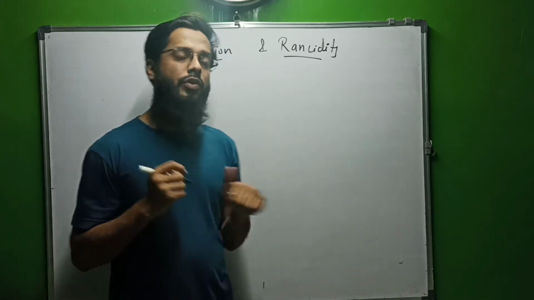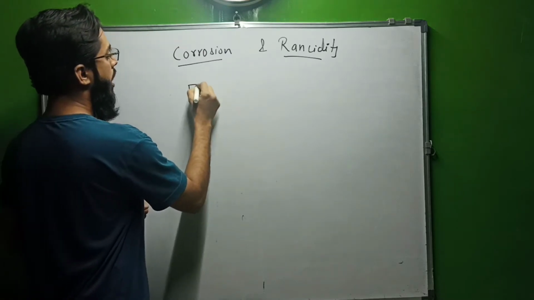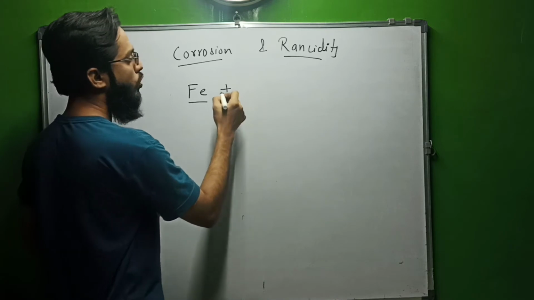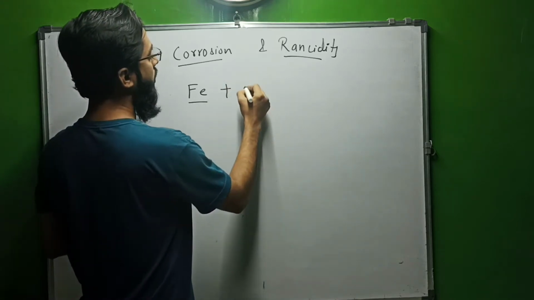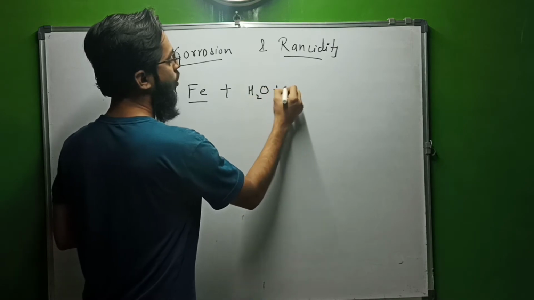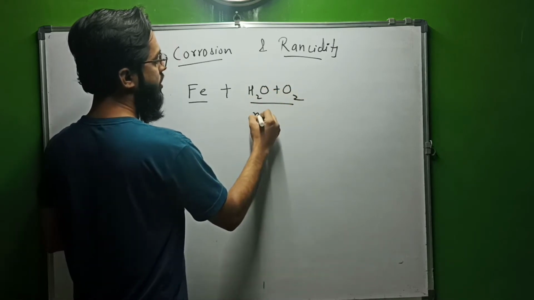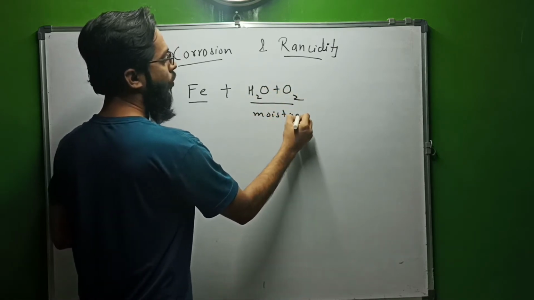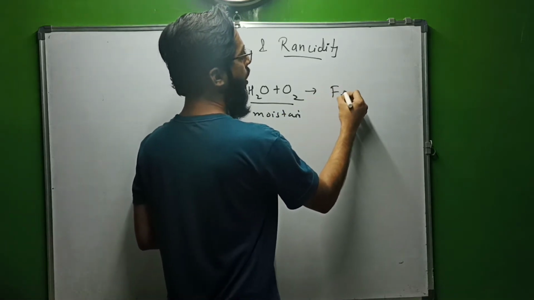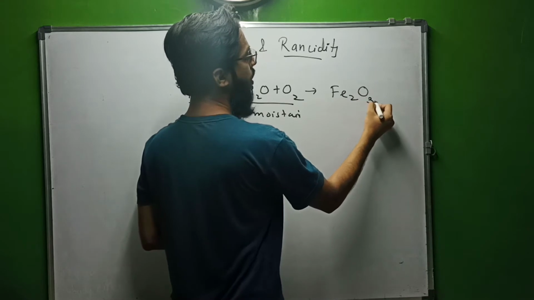You are very much familiar with rust. Iron is actually a hard material, but when it is exposed to the air environment, what happens? It reacts with moisture and oxygen in moist air, and it forms a rust which is reddish brown in color.